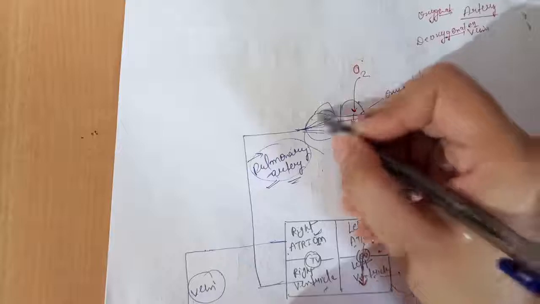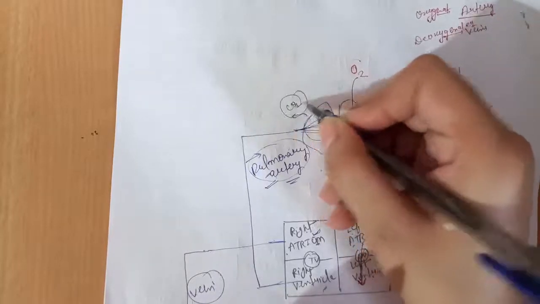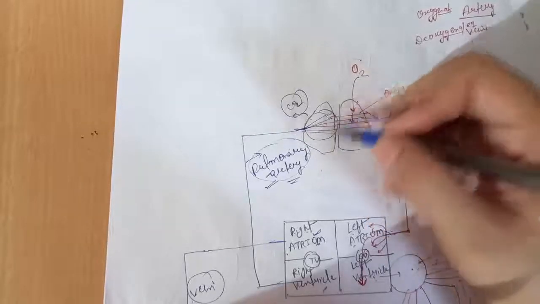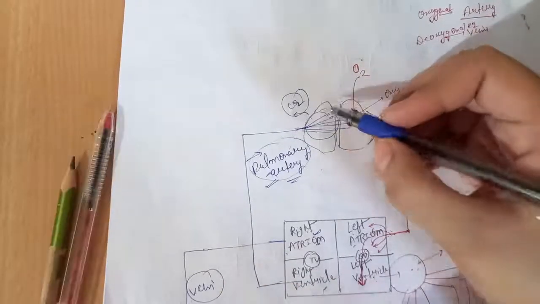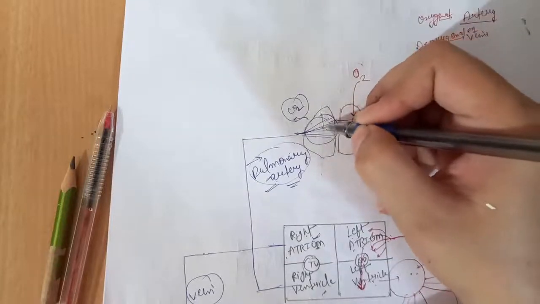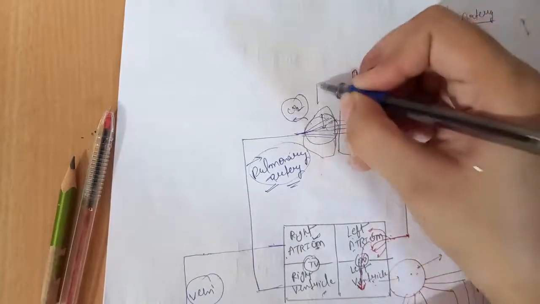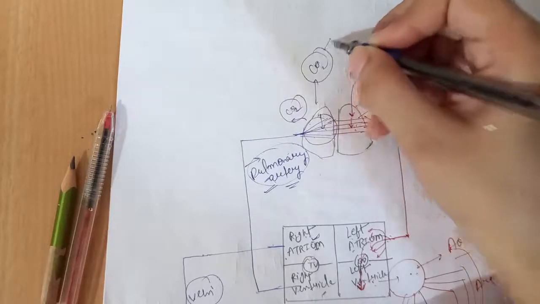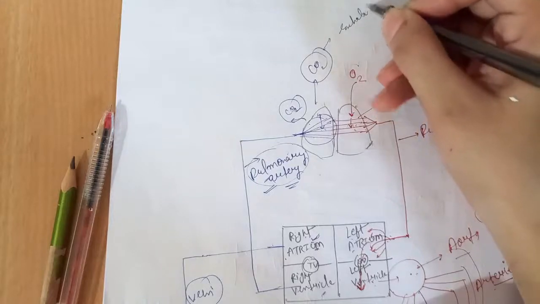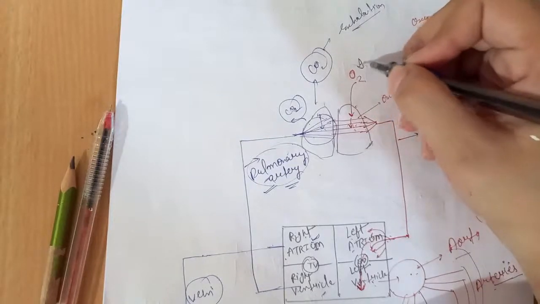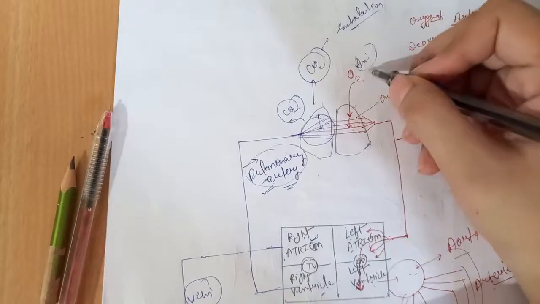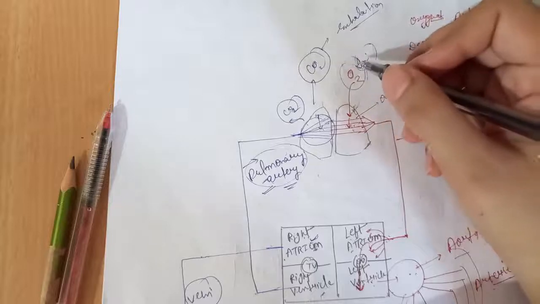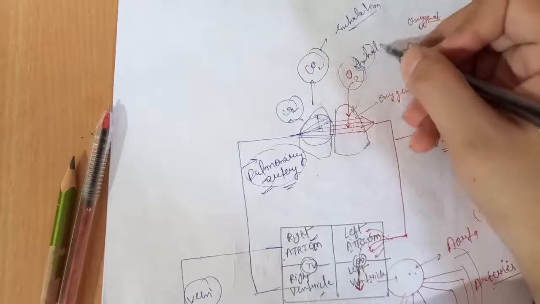These blood capillaries contain CO2, and this CO2 comes out of our body from the lungs through the process of exhalation. And through the process of inhalation, oxygen enters the blood capillaries of the lungs.